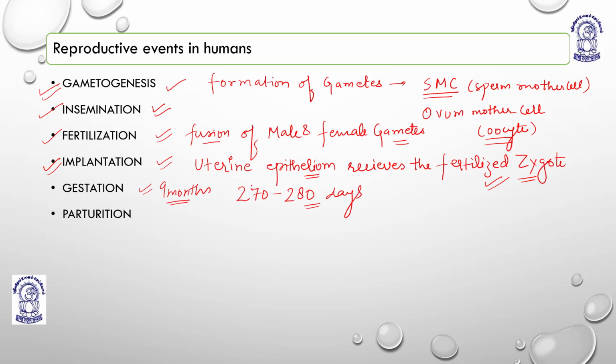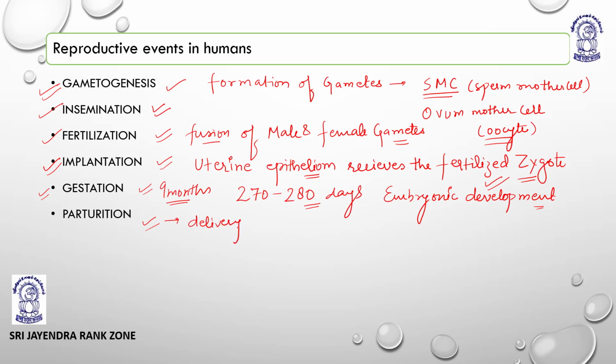So the 9 months of gestation period is the period through which the embryonic development goes. So this is the period of embryonic development. Okay, then the embryo is developed. Now it is to be delivered. So the process of gestation is completed, this embryonic development is completed, then we come to the process of parturition, that is delivery of the young one, right? This is the delivery of the young one.